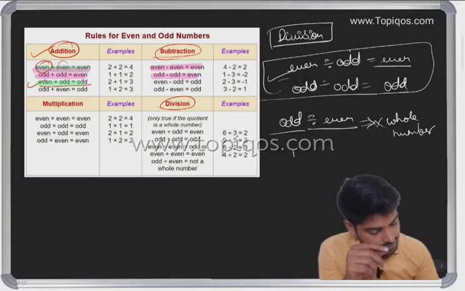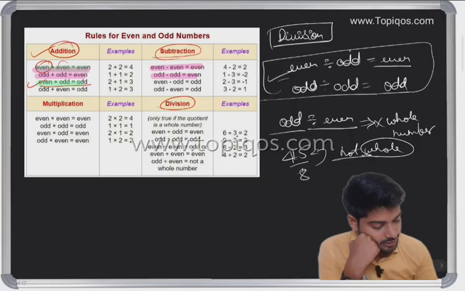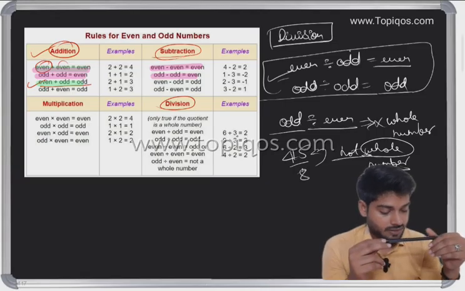Let's take 15 divided by any even number, or say 45 divided by 8, it is not going to be a whole number. Whatever even number you take here, it is not going to be a whole number. Okay, so we have taken division also.